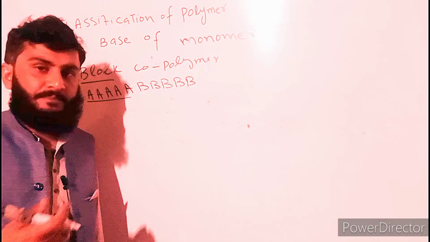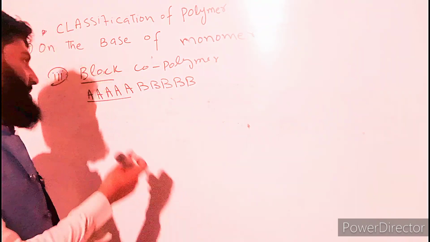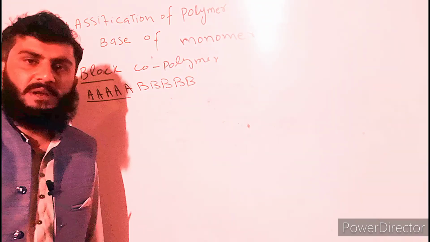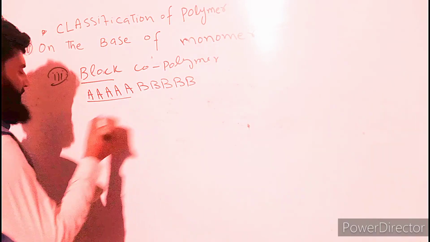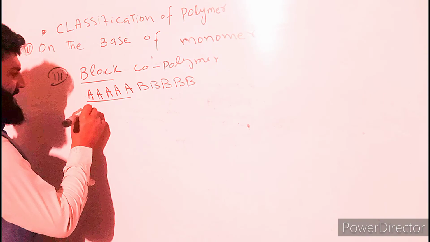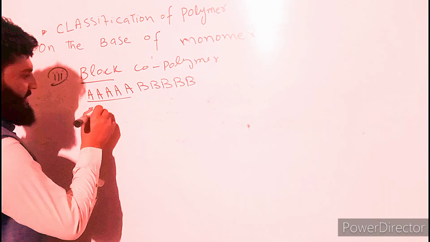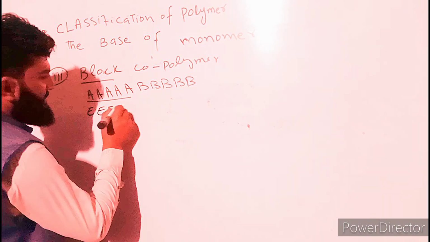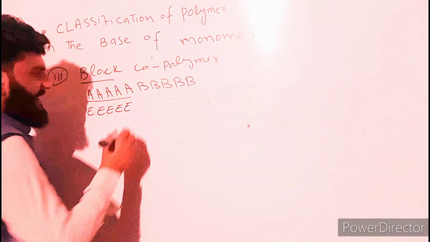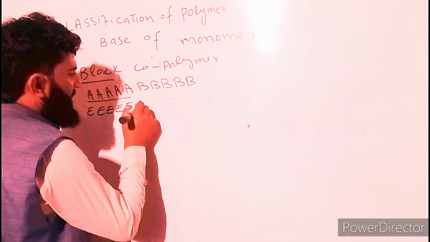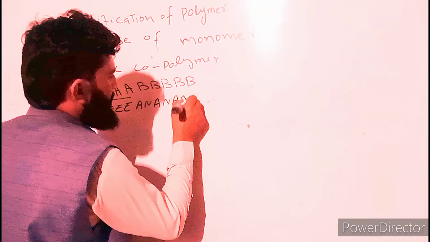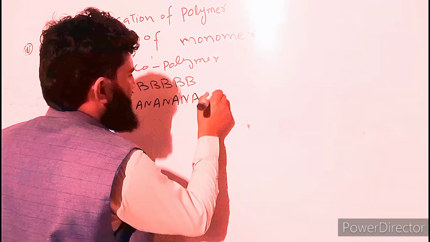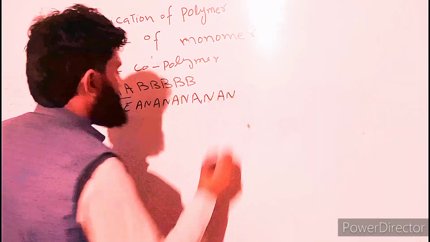If monomers are arranged this way, such a polymer is known as block copolymer. For example, ethylene, ethylene, ethylene, ethylene, ethylene, ethylene, and then acrylonitrile, acrylonitrile, acrylonitrile, acrylonitrile, acrylonitrile.